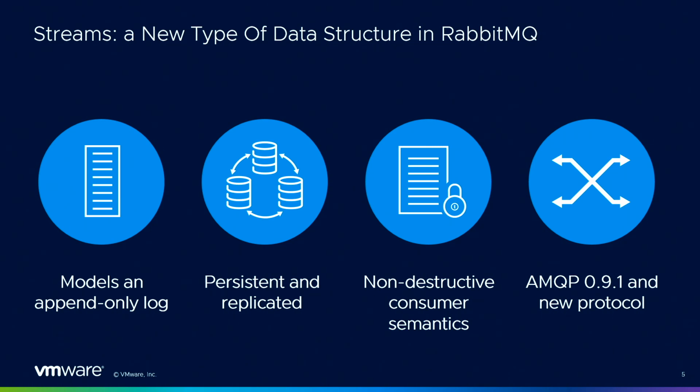And streams are always persistent and replicated. A big difference between streams and queues is that streams have non-destructive consumer semantics. It means that when you consume messages from streams, you don't remove them from the stream. They are still in the stream.